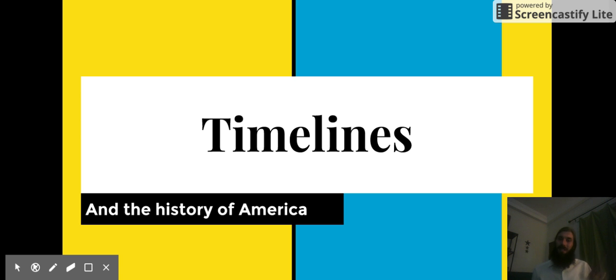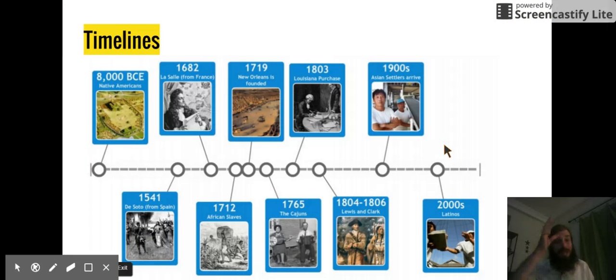But before we get to timelines and the history of America, let's look at a timeline of a period of history you may be familiar with. Let's look at a Louisiana timeline, okay? So this is a timeline of Louisiana, particularly Louisiana settlers. So, of course, first come the Native Americans, all right? Then we have De Soto coming from Spain, La Salle coming from France. Remember that we talked about them last time. Then we have African settlers, the Cajuns, we have Asian settlers.